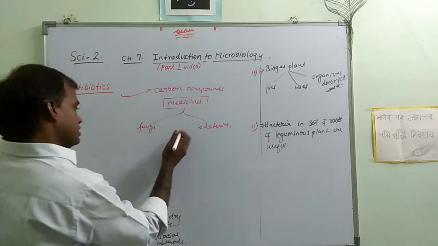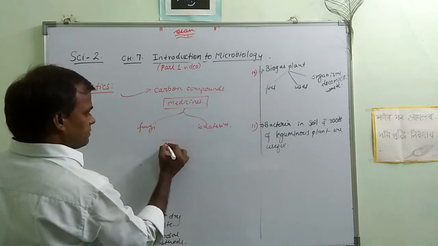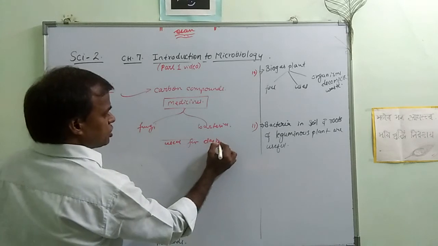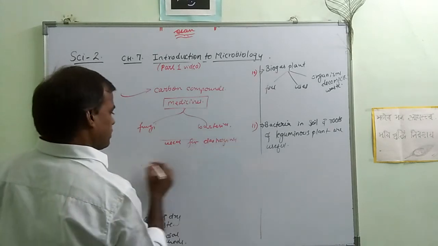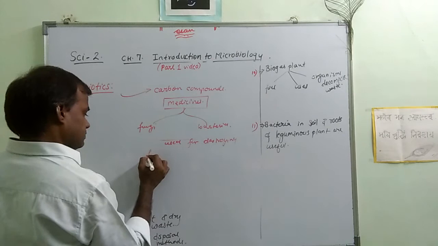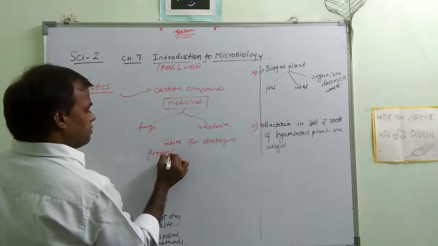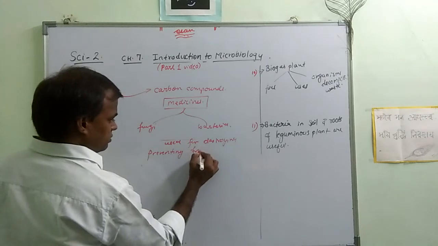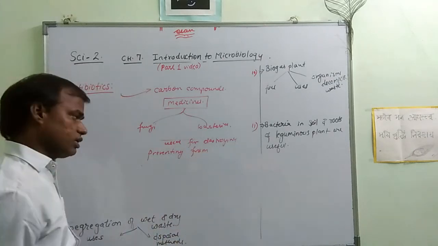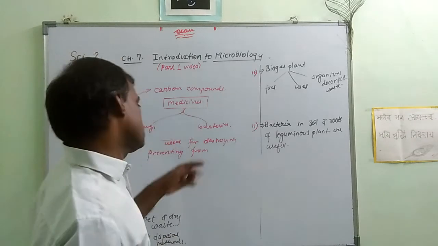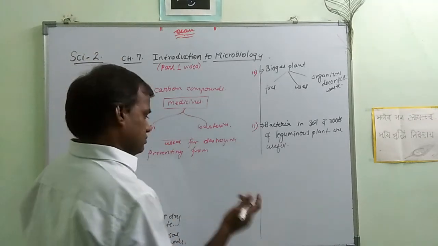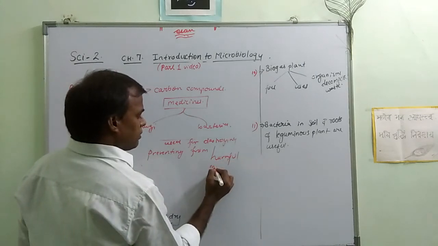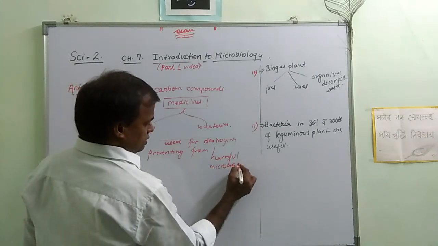After making the medicines, they are used for destroying or preventing us from harmful microorganisms.